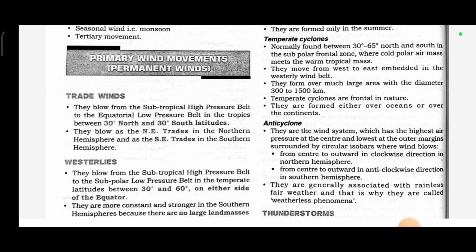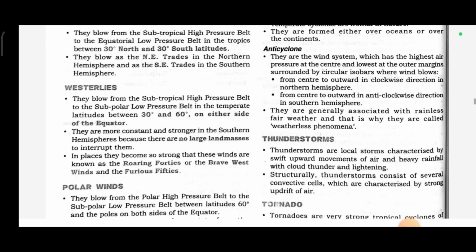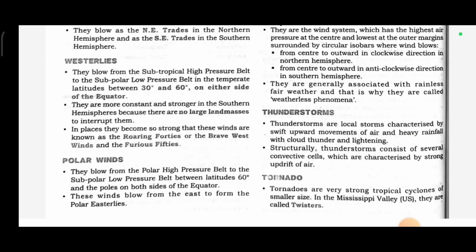Westerlies. They blow from the subtropical high pressure belt to the subpolar low pressure belt in the temperate latitudes between 30 degrees and 60 degrees on either side of the equator. They are more constant and stronger in the southern hemisphere because there are no large land masses to interrupt them. In places they become so strong that these winds are known as the roaring forties, the brave west winds, and the furious fifties.